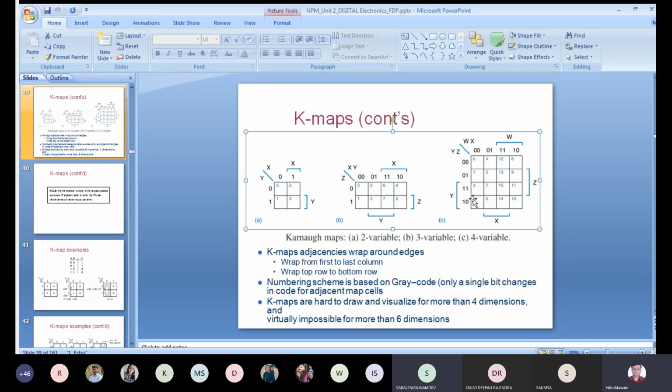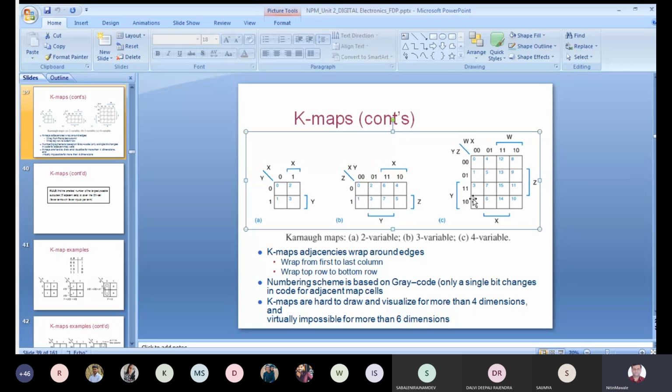No, sir. No doubt. In a 2 variable K map, each cell will have 2 adjacent cells. In a 3 variable K map, each cell will have 3 adjacent cells, and in 4 variable, each cell will have 4 adjacent cells. So for each and every K map, 2 variable, 3 variable, and 4 variable K map, you can just note down the cell numbers. You can just note down the X, Y notations, X, Y, Z, or W, X, Y, Z.